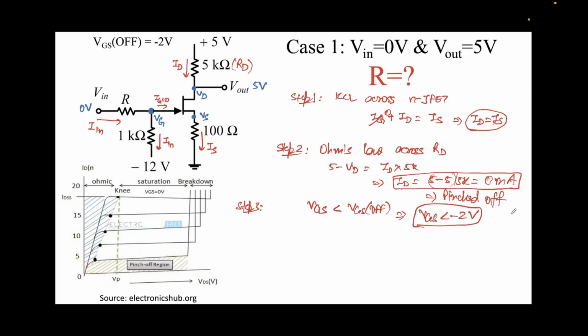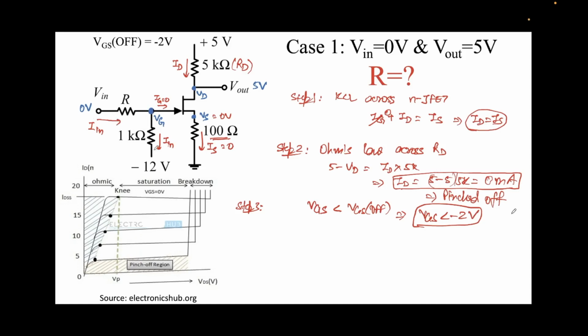Now we just need to find the value of VGS, and note that VS will be equal to 0. Since ID is 0, IS will also come out to be 0, so no voltage will drop across this resistor, and VS will come out to be 0 volts. So we just need to find the value of VG over here, and we can do that very easily, since this is nothing but a potential divider. I can directly write the expression, but let's derive it.